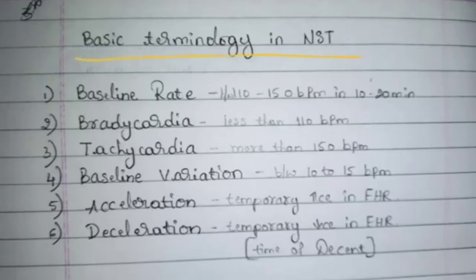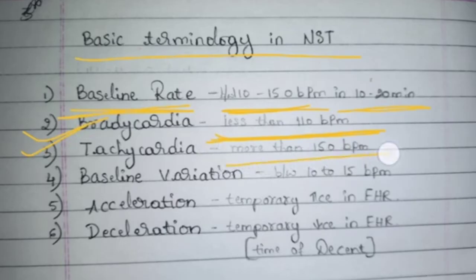Basic terminology in NST. The first is baseline rate. Baseline rate is nothing but the fetal heart rate being between 110 to 150 beats per minute over 10 to 20 minutes. That is known as baseline rate. That is the normal rate. Next, bradycardia. Bradycardia is nothing but a decrease in heart rate. Okay, so it indicates the beats per minute. If the fetal heart rate is less than 110 beats per minute, that indicates bradycardia. Tachycardia is nothing but more. So if the fetal heart rate is more than 150 beats per minute, it indicates tachycardia.